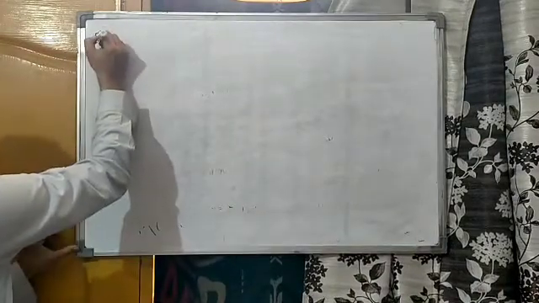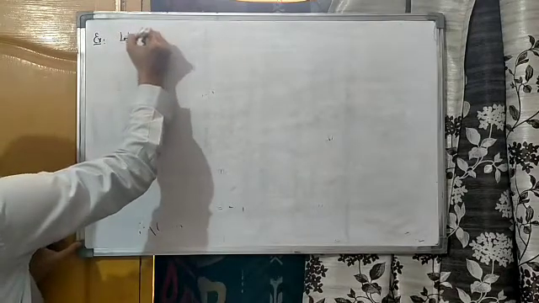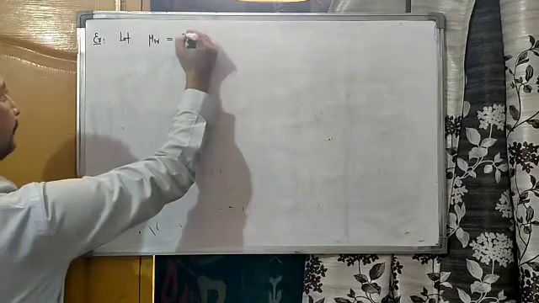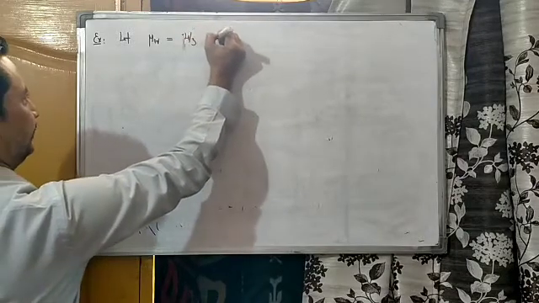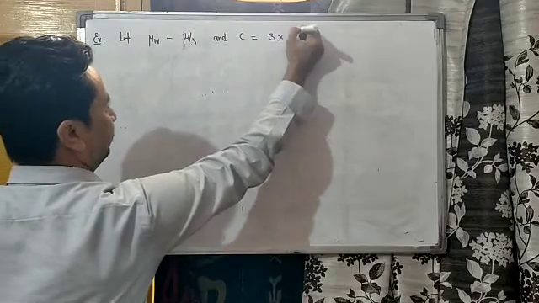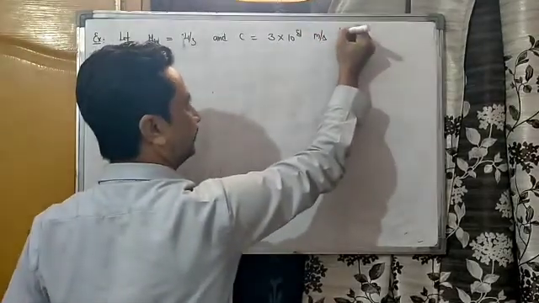Now consider some examples. Let mu w is equal to 4 by 3 and c is equal to 3 into 10 to the power 8 meter per second.